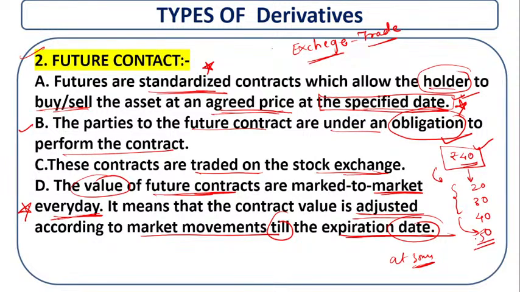So these 50 rupees are your contract price. Understand, that is a future contract.